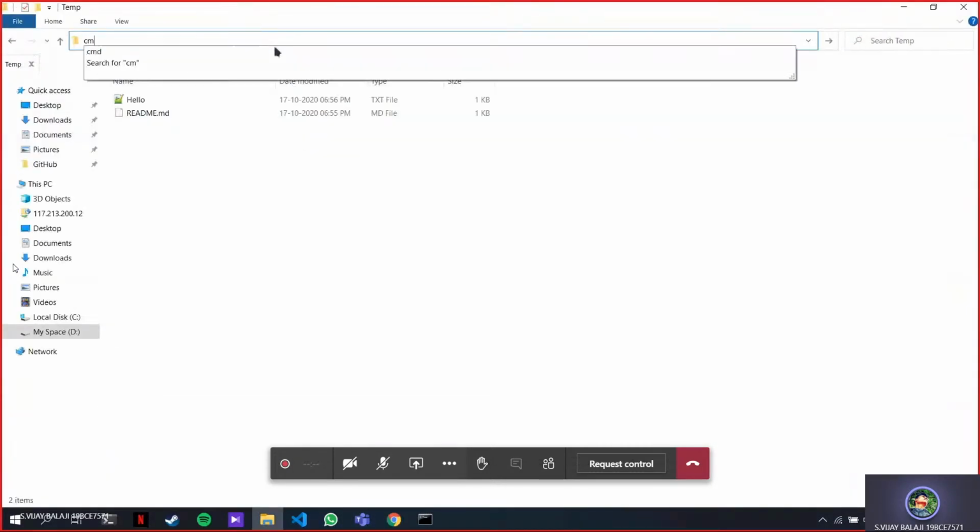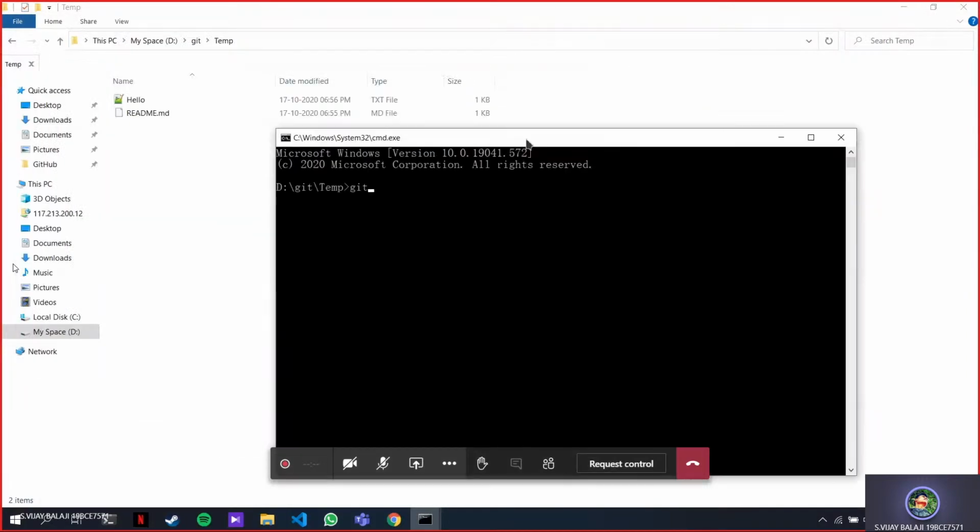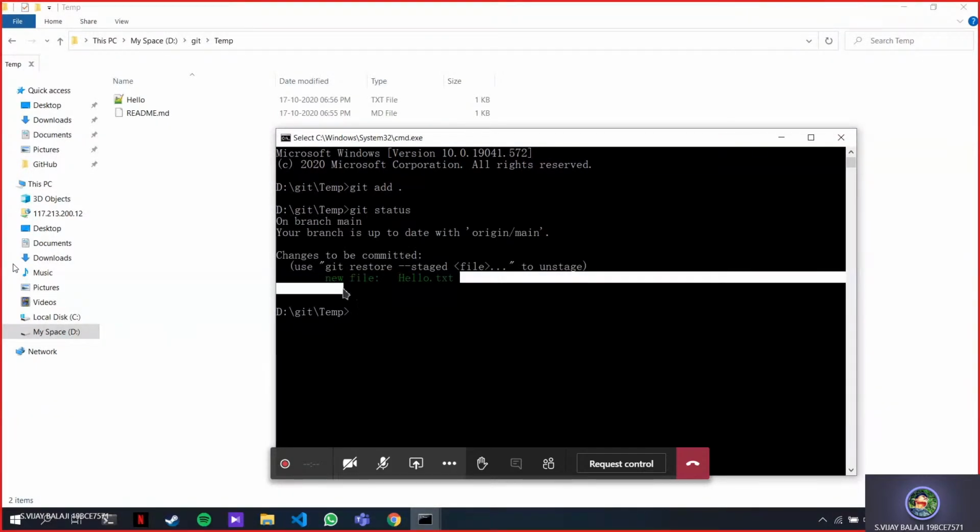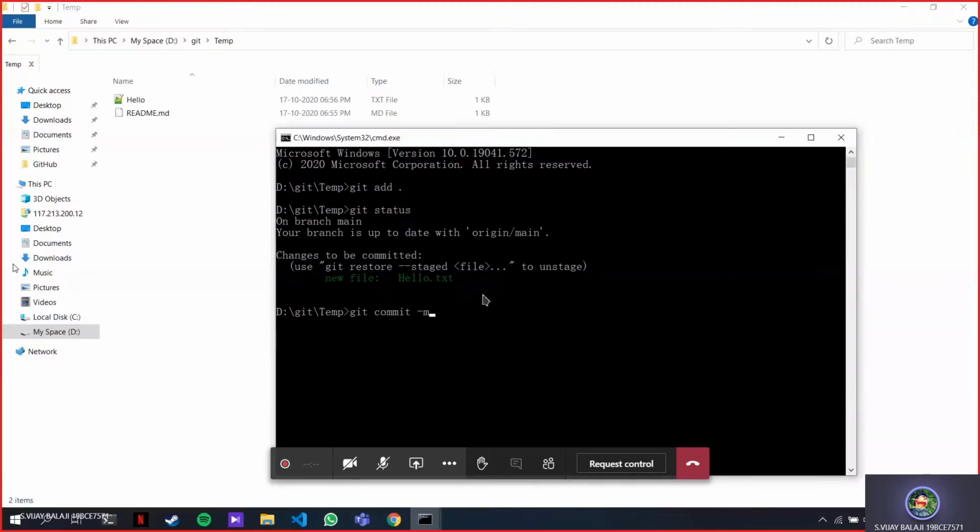So what I do is, I type git add dot. Remember git add dot. So basically I'm tracking this file. If I type git status, you can see that this file is being tracked. Now I'm going to commit this: git commit -m. Remember the syntax, git commit -m. Don't forget to add that -m message.